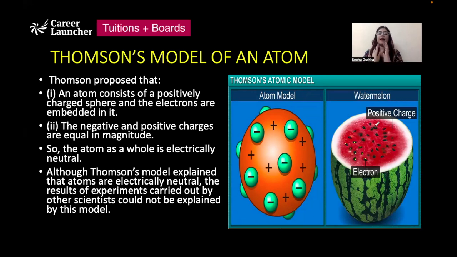तो इनका जो मॉडल है, it proposed that atom consists of a positively charged sphere in which the electrons are embedded, and he also suggested that these positive and negative charges are equal in magnitude, जिसकी वजह से we say that atom is electrically neutral. Atom as a whole is electrically neutral.